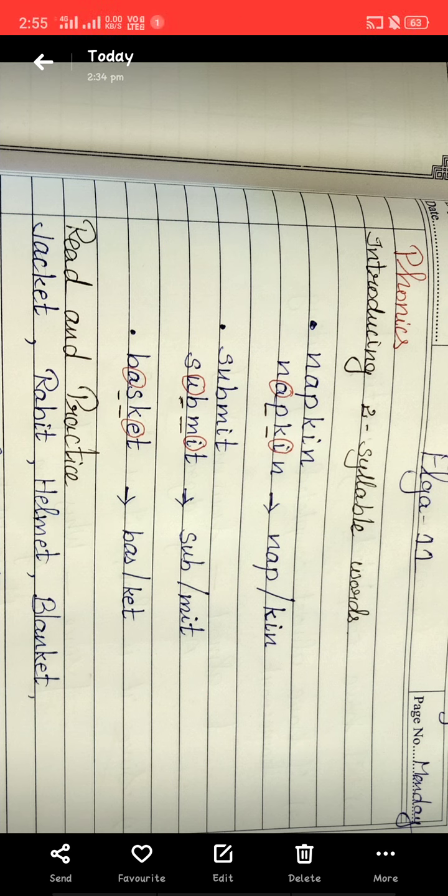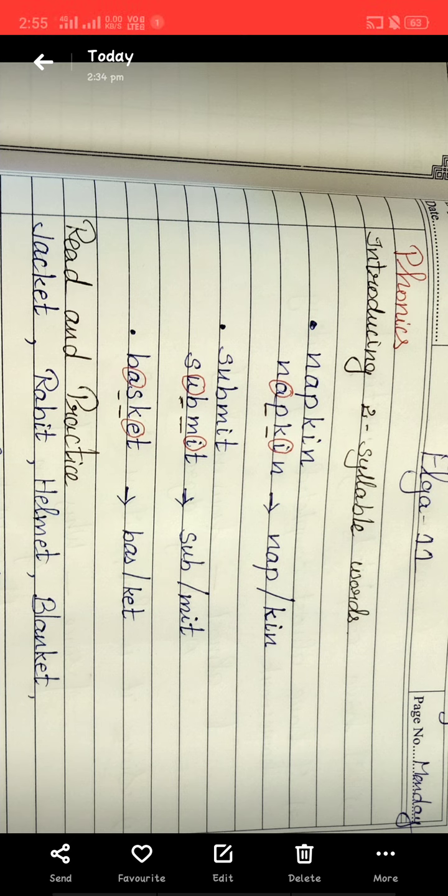The same process you want to use for the second word also. First you want to find out the vowels. U and I are vowels. B and M, two consonants are there. Then you want to divide the word. Sub/mit. Bas/ket. This means this word is made up of two syllables.